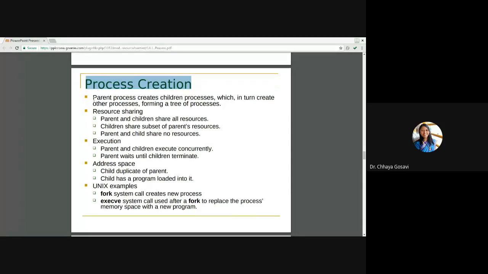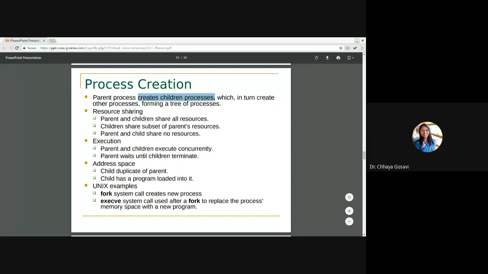There are parent processes and child processes. A parent process creates children processes, which in turn create other processes, and this forms a tree of processes. Then there is resource sharing, with different mechanisms for these newly created processes.